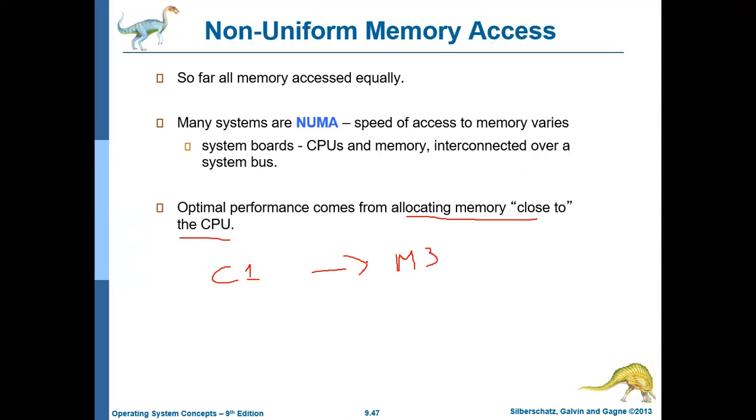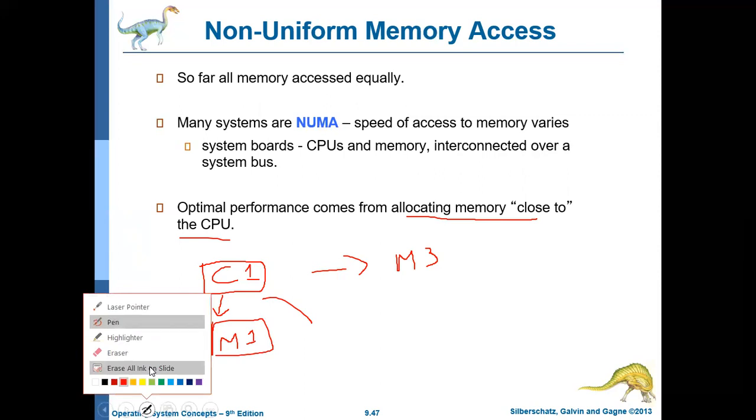Even though everything else is fine, there will be something lacking in its performance. So in such a system, for CPU one, the memory should preferably be allocated in memory one. Only if it demands more memory, or if memory one is already full, can it be allocated memory on some other boards.